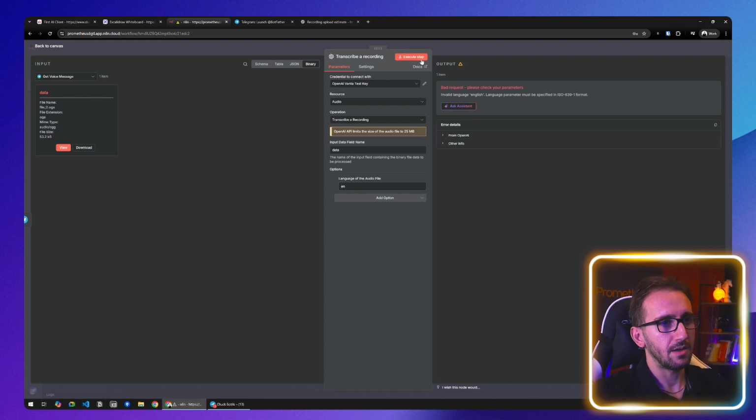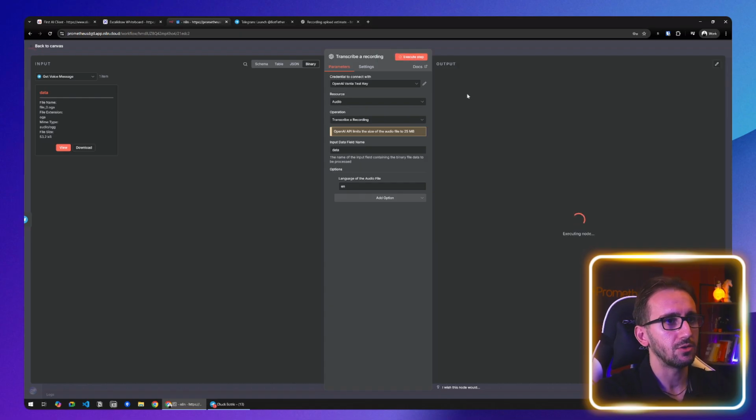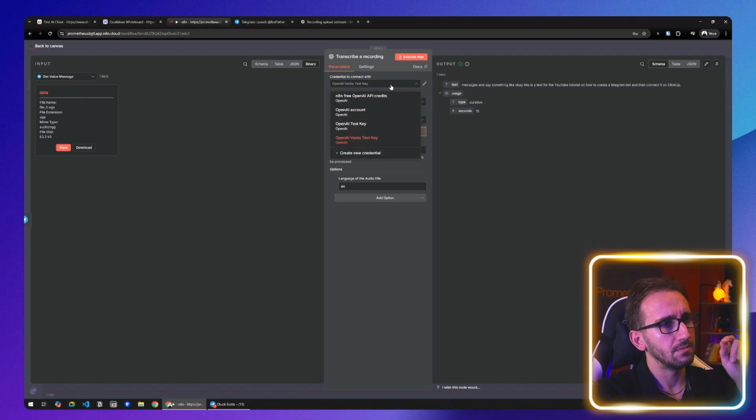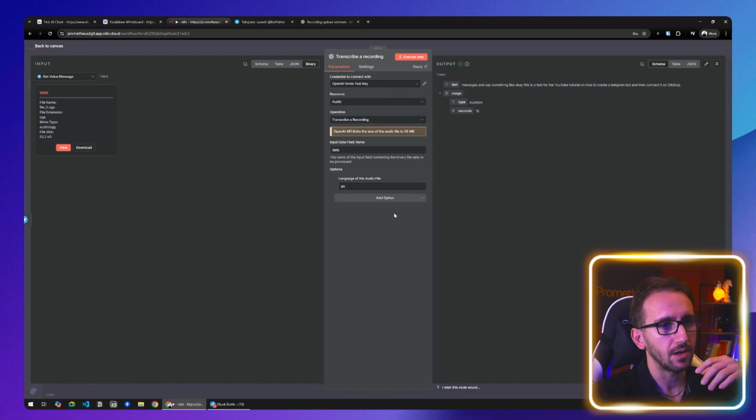Oh, and also, if I click execute now, I'm going to get an error because I have the wrong credential. I'm just going to execute it so you can see it. What happened? Oh, I thought it was an invalid credential on OpenAI. If this is an invalid credential, you're going to get an error again. But it seems like I could swear that I deleted this credential before. Apparently not. Okay, who cares?